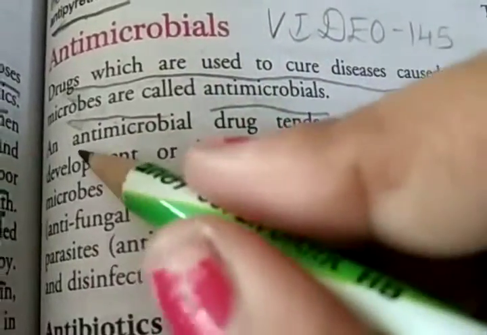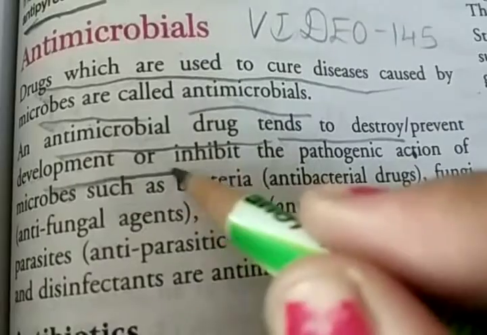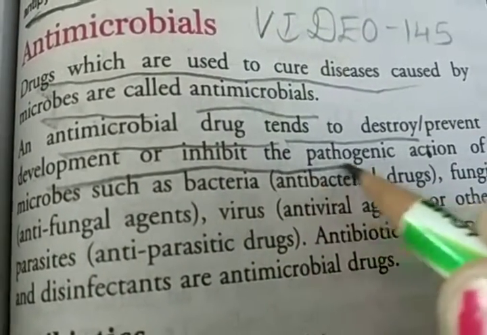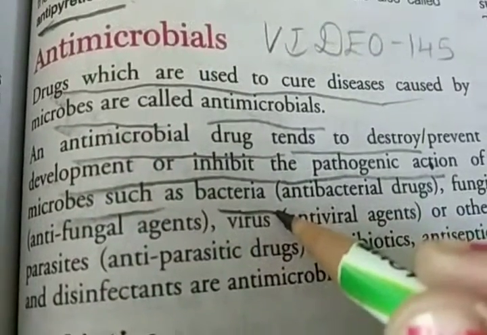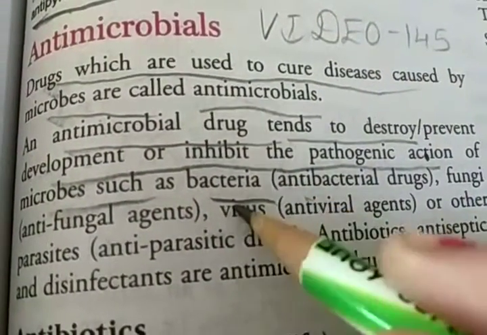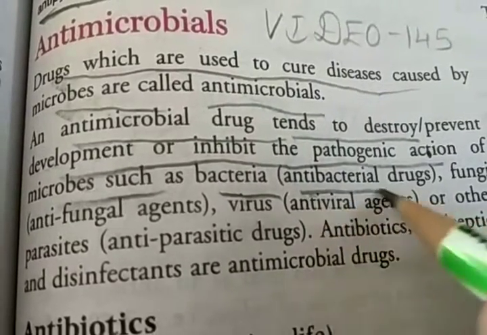Antimicrobial drugs tend to destroy, prevent the development of, or inhibit the pathogenic action of microbes, for example bacteria. So to inhibit bacteria, we have to use antibacterial drugs.